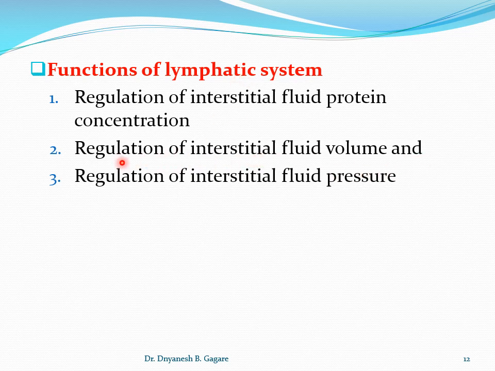So the lymphatic system maintains a -6 millimeter of mercury pressure, that is a negative pressure in the interstitium, and that means the interstitial fluid volume is very less, and that is maintained. Because of this less volume and negative interstitial fluid pressure of -6, this negative